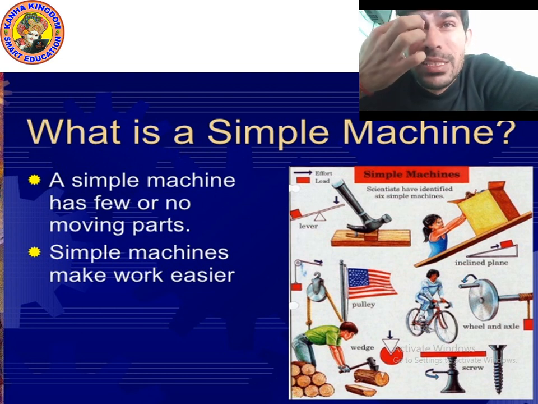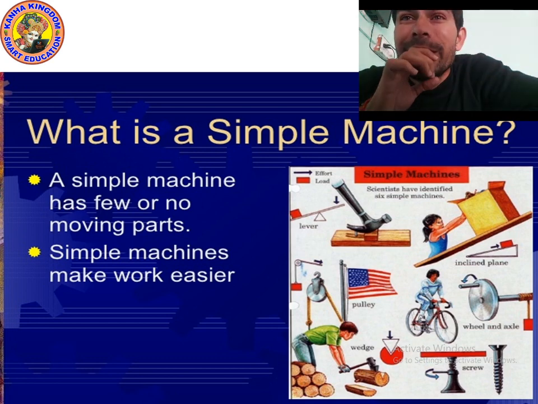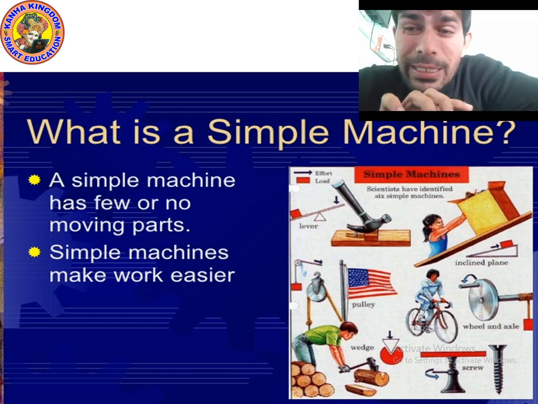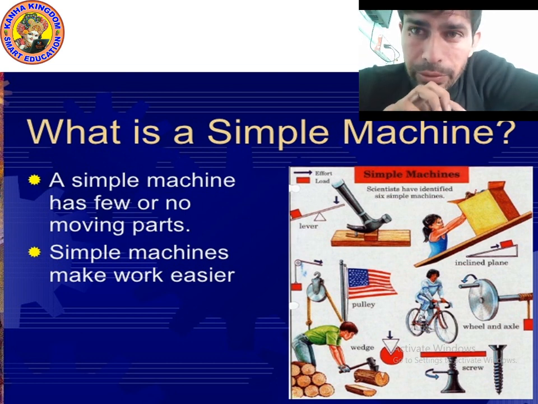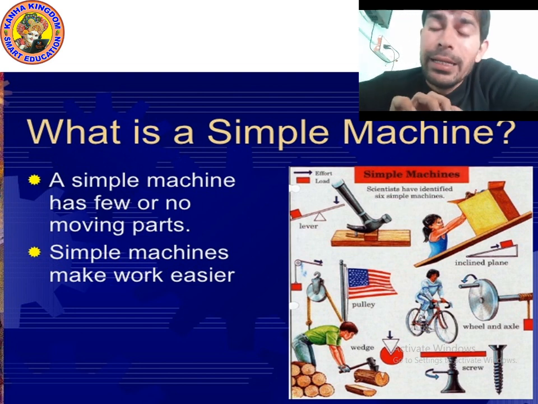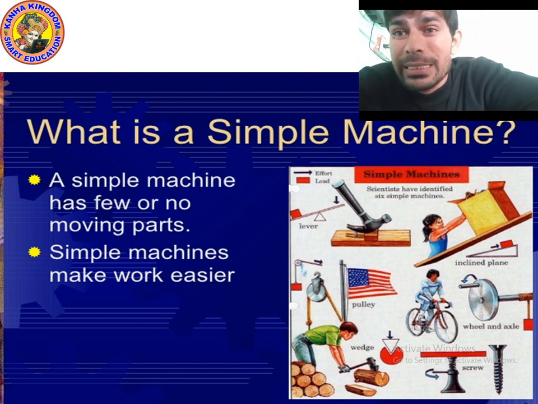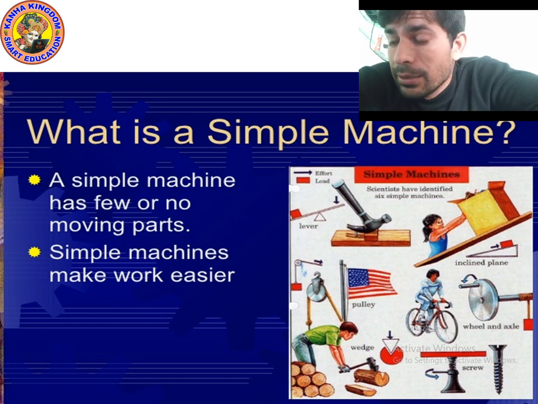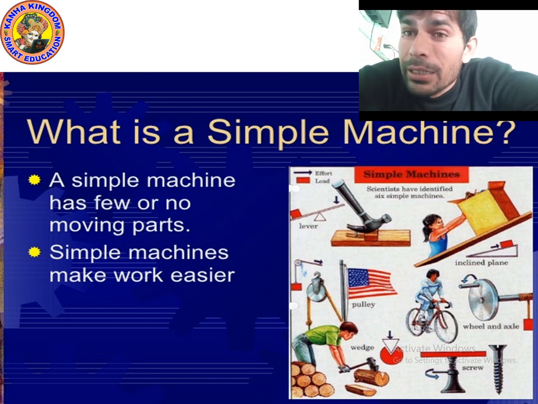Remember kids, simple machines can be put together in a different way to make a complex machine. When you join two machines together, then it becomes a complex machine. So a complex machine is formed by simple machines. Like you might have seen, the car is a complex machine. The engine, maybe any kind of engine, is also a complex machine.